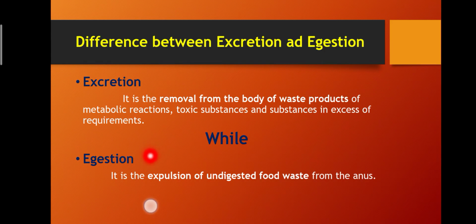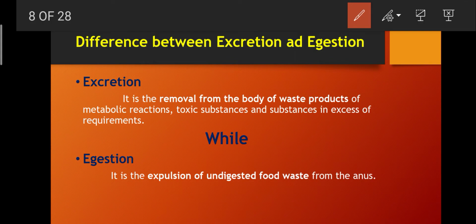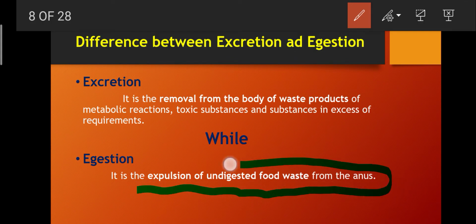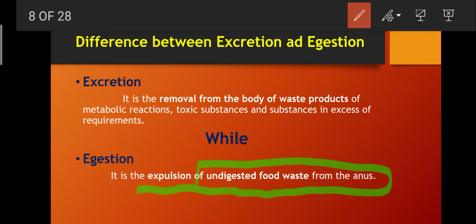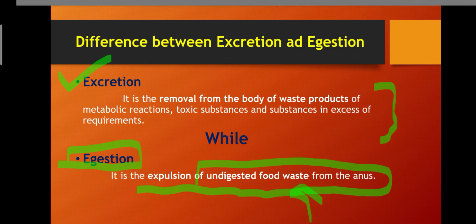But what is egestion? Egestion is basically the expulsion of undigested food waste from the anus. So undigested food waste is expelled out from the anus, and this process is known as egestion, while excretion is the removal of the waste products of metabolic reactions, toxic substances, and those substances that are in excessive amount in bodies.